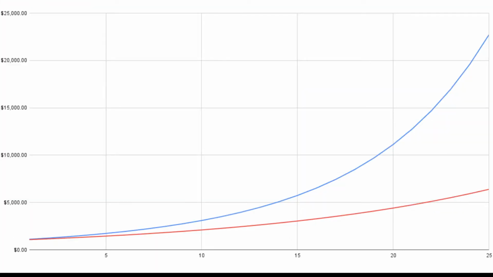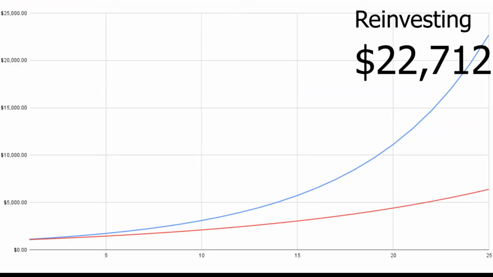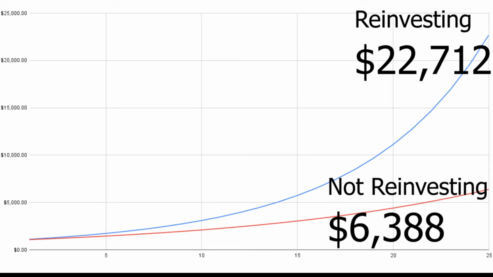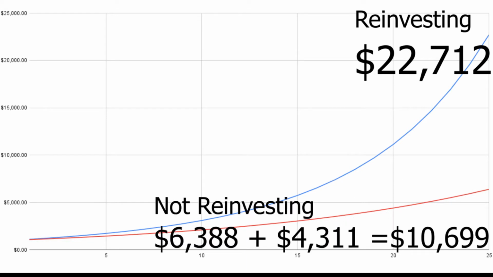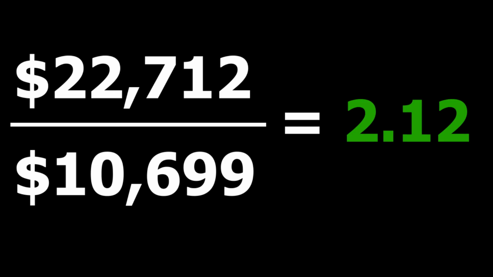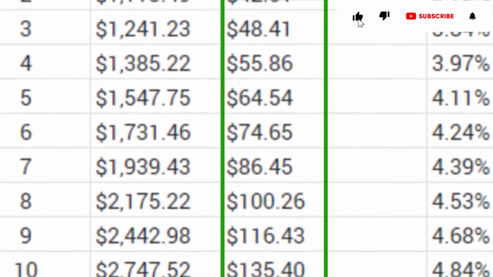Your investment would have grown over $22,000. Without reinvesting dividends during the same period, you would have only received $6,400, though you would have received $4,300 in cash through dividends, for a total value of about $10,700. In this case, reinvesting dividends increased returns by over double. This is due to the compound effect dividends possess.